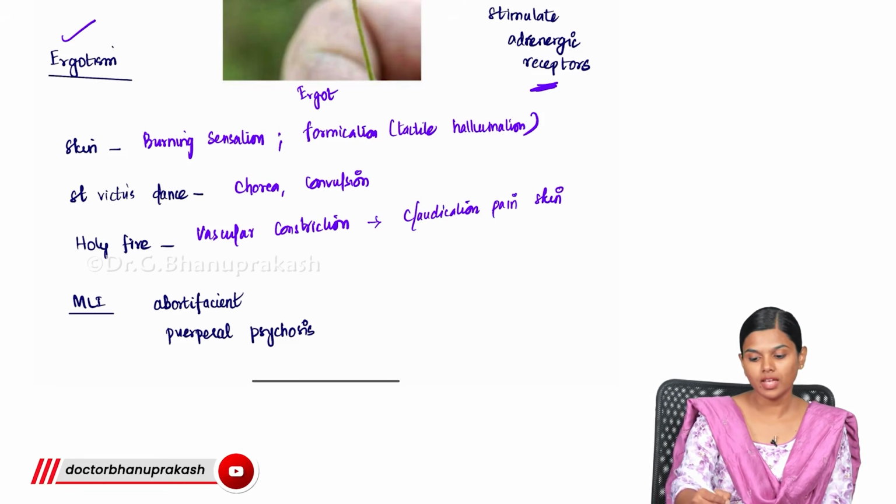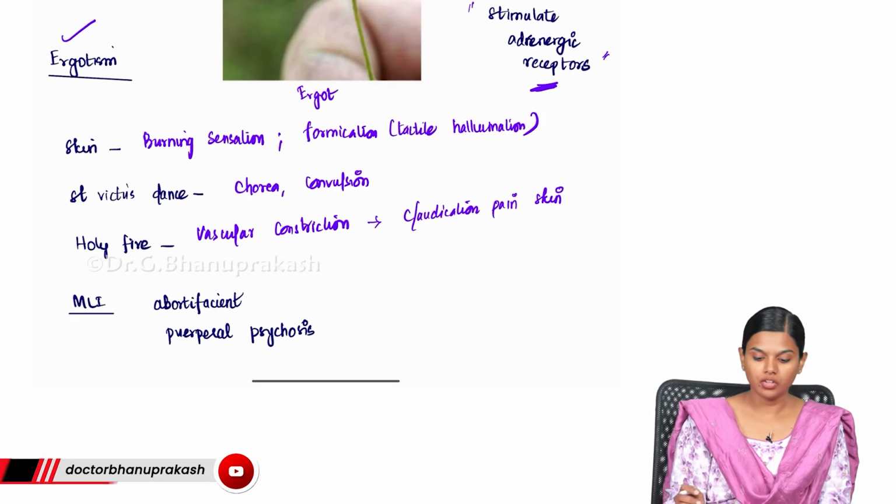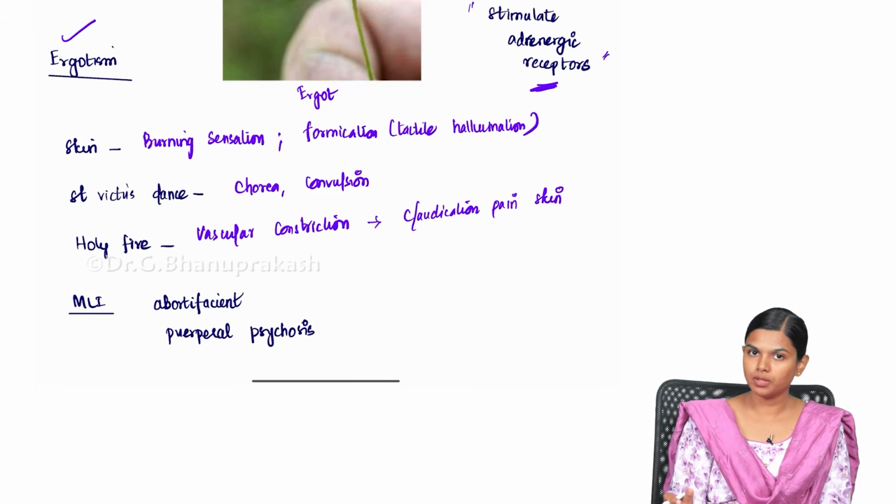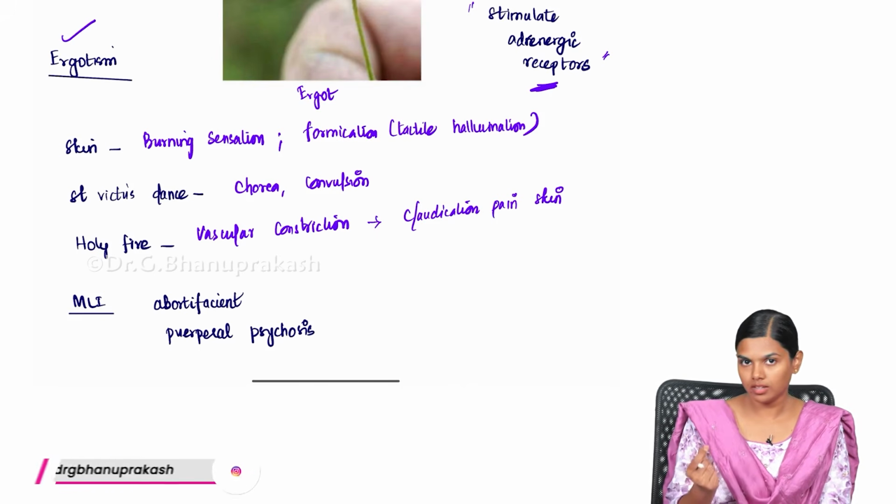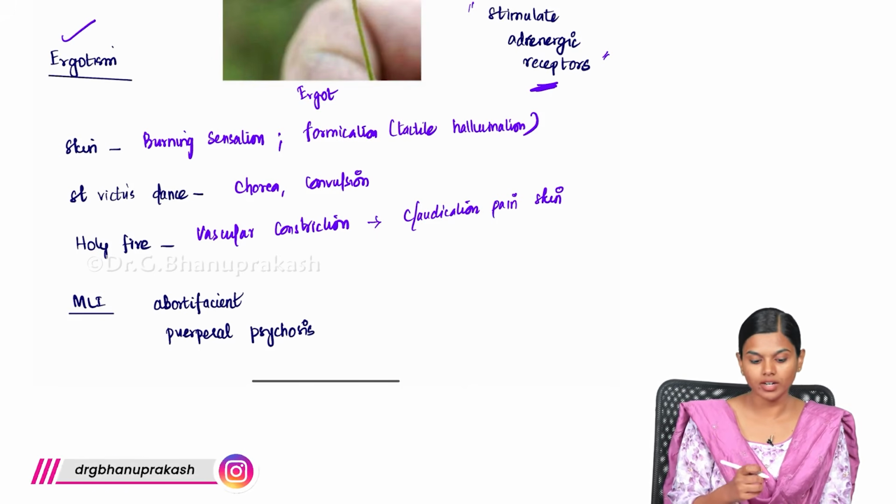So because of this adrenergic stimulation, you will experience all these symptoms, especially when it is consumed chronically. When you consume cereals affected with this ergot, you will get ergotism, with formication, burning sensation, chorea and convulsion.